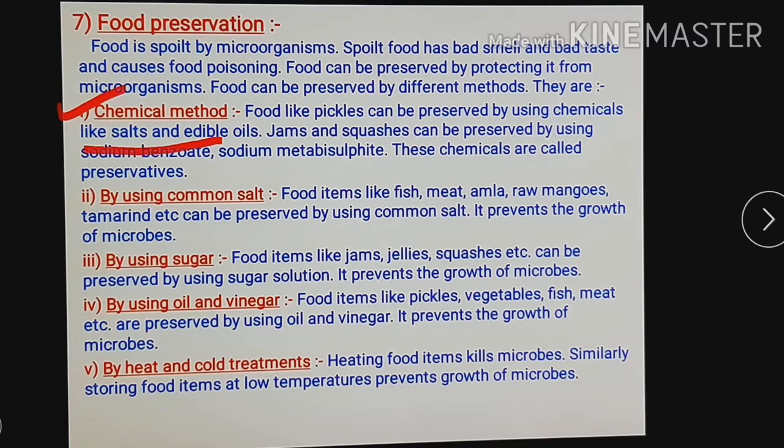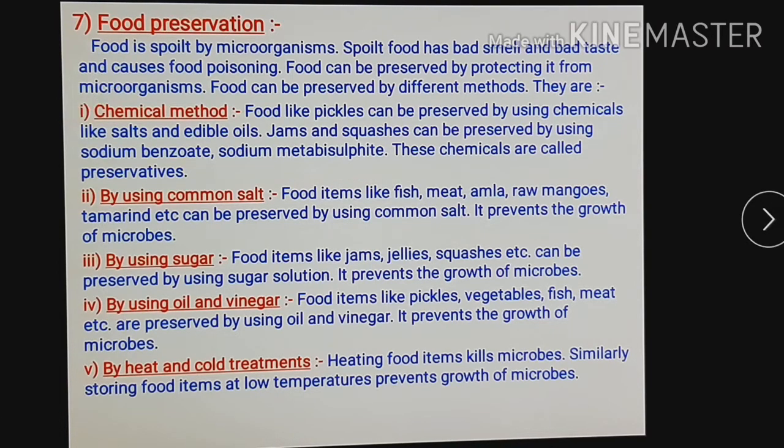Then different types of jams and squashes can be preserved by using sodium benzoate and sodium metabisulfite, and these are the chemicals used as preservatives. So sodium benzoate and sodium metabisulfite, you can write these names in your notebook, because these are the chemicals which are used in the chemical method to preserve food.